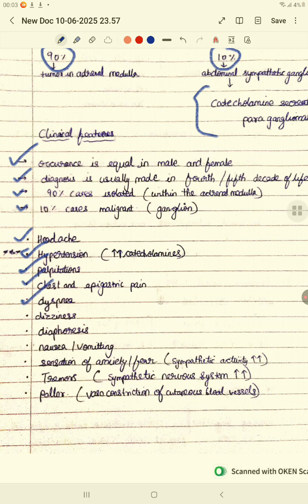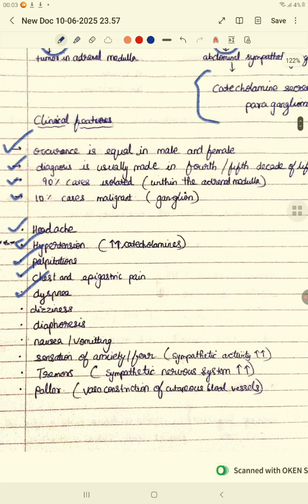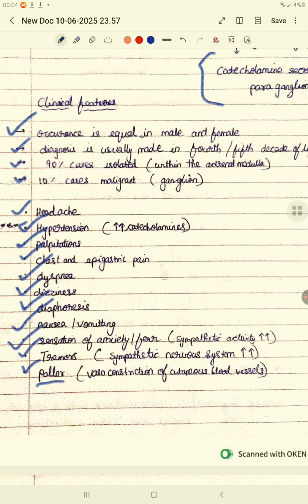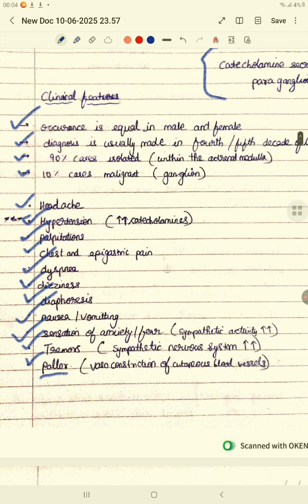Dyspnea refers to breathlessness or difficulty in breathing, and dizziness will be there. Diaphoresis, difficulty in sleeping, and nausea and vomiting will be there, and there will be a sensation of anxiety and fear because the sympathetic activity is stimulated, and there will be even tremors. And why is there pallor? The reason for pallor is vasoconstriction. The blood flow to the cutaneous blood vessels will be reduced, so there will be pallor, anemia will be there, right? There are even some chronic complications also.